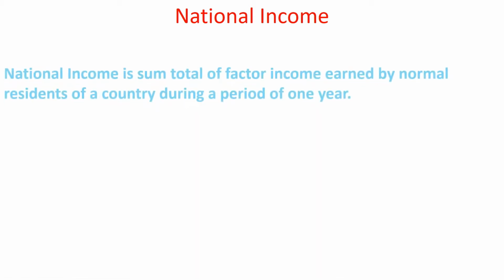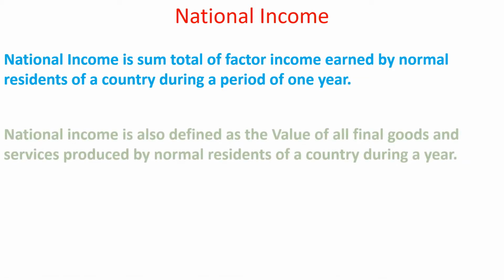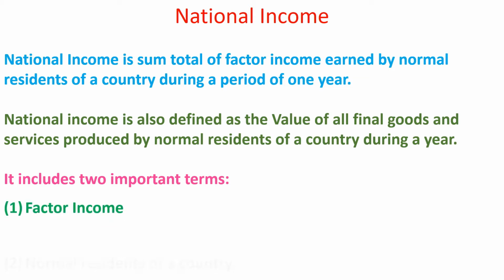National income is sum total of factor income earned by normal residents of a country during a period of 1 year. National income is also defined as the value of all final goods and services produced by normal residents of a country during a period of 1 year. It includes two important terms. First, factor income, and second, normal residents of a country. We have studied about factor income and normal residents in last chapter.